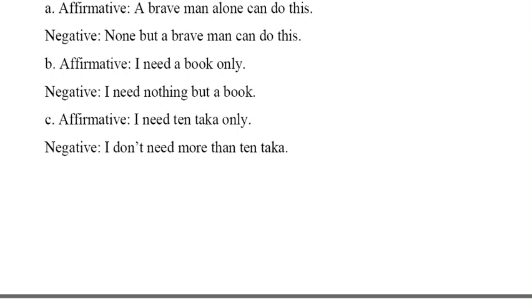None but for persons, nothing but for things, and not more than, not less than for numerical values. In the same way, if you find none but, nothing but, not more than, not less than, to make them affirmative, we'll take only or alone. That's all.